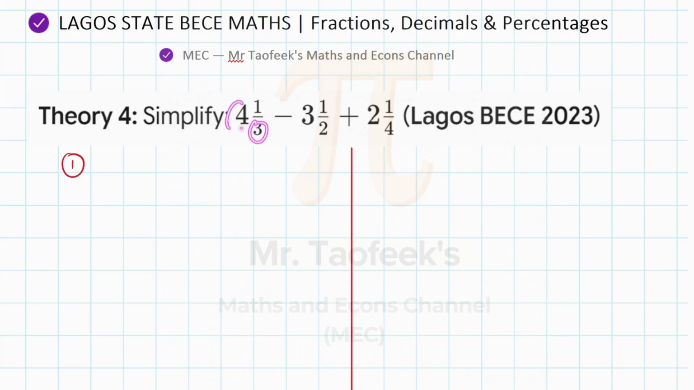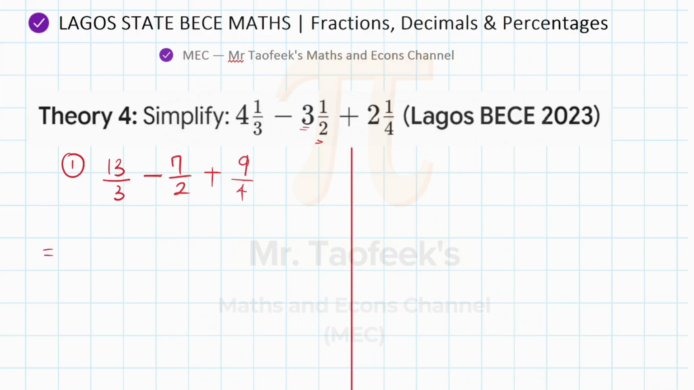So 3 multiplied by 4, that is 12, and then you add 1, that gives us what? 13. So that's 13 out of 3. Take away 2 times 3, that's 6, plus 1, that is 7. So 7 out of 2. Add 4 times 2, 8, plus 1, that is 9, divided by 4. So that's it. Then from this point, there's something called the LCM method.